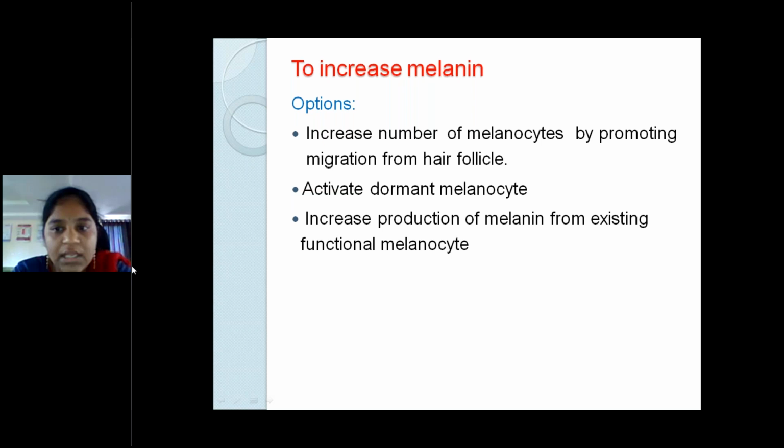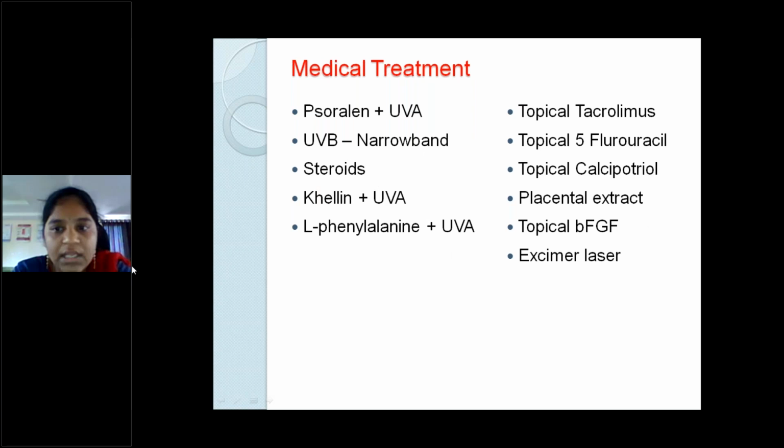By these three ways, we can increase the pigment production. There are many methods, many medicines, topical and systemic, available. But as I told before, we never know how much improvement can be seen in each individual. So there is a protocol which you have to follow. Medical treatment first is Psoralen plus UV radiation. I'll be discussing in detail later.